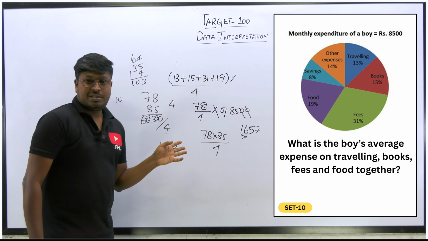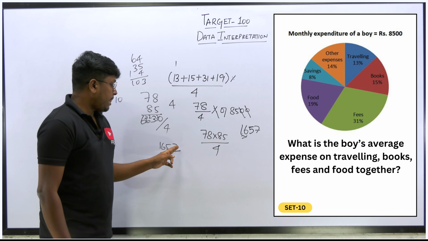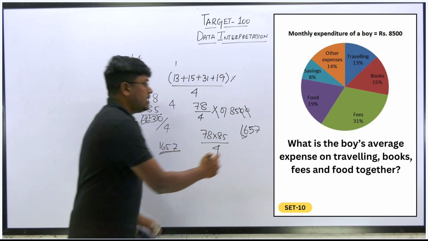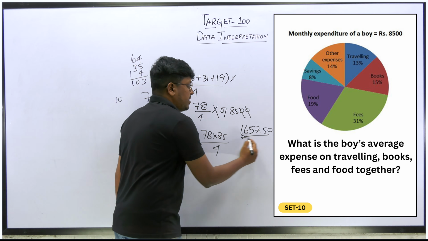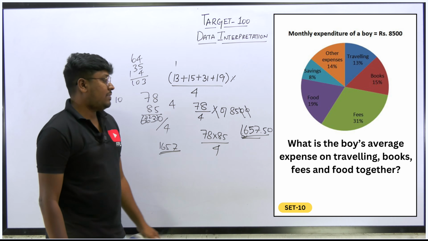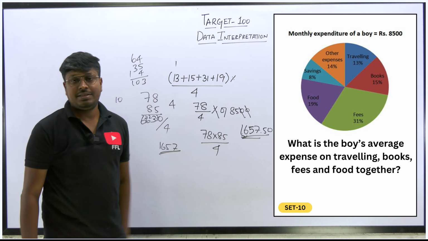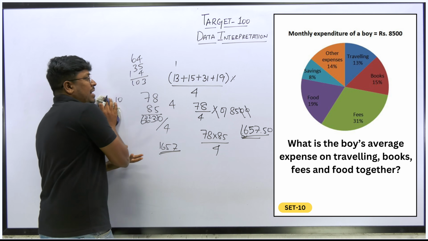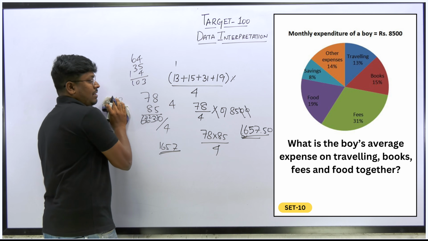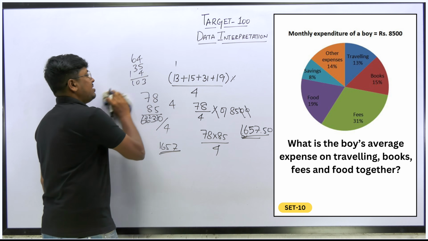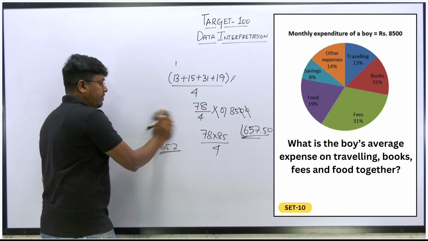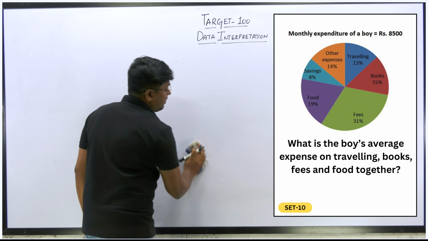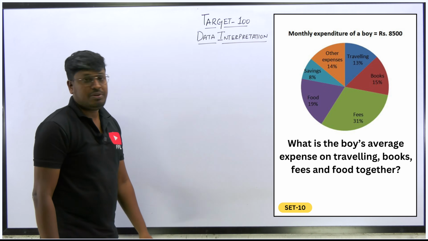If you still go on, it will not end, because next will be 5 times, 0 times, 0.50. Or else, based upon the options, you can stop within 3 values. If there is any option nearer to it, then you can say 1657 will be the answer for question number 4. Here you can't use any shortcut. I tried, but there is none possible. Why? Because we have to definitely find the average. You have to divide by 4, and after dividing by 4, you have to find it for 8500. So no shortcuts here.